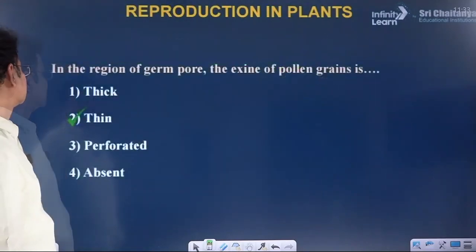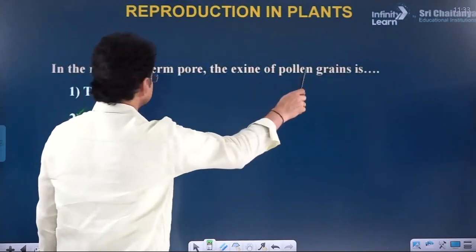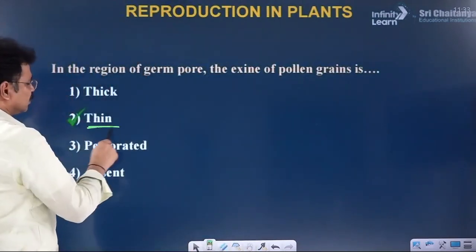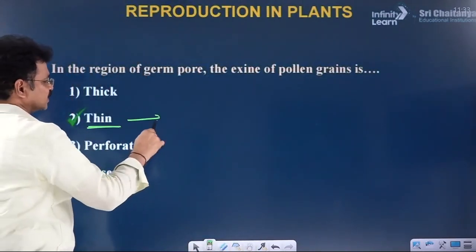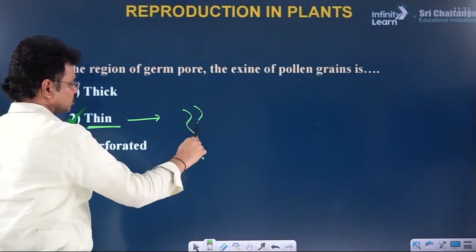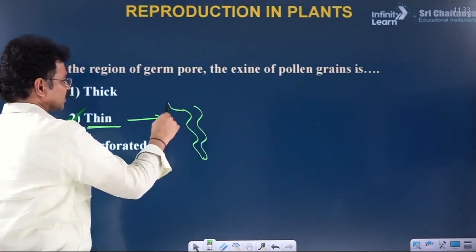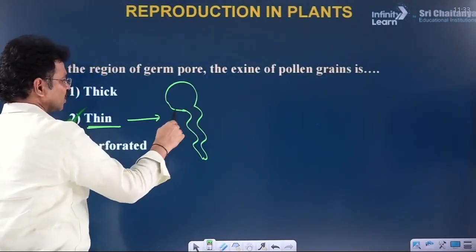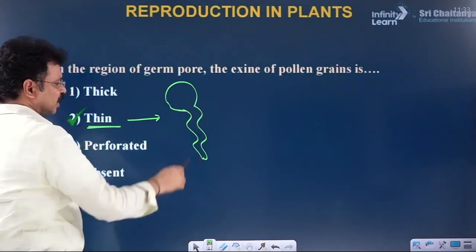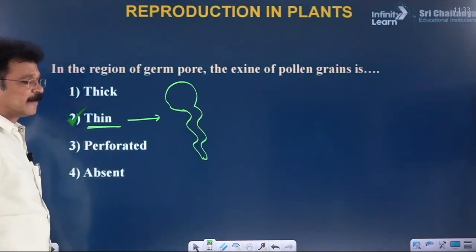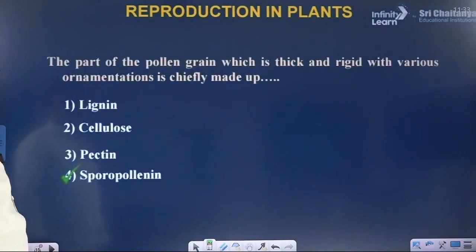Answer these questions. In the region of the germ pore, the exine of the pollen grain is a thin area. Only then is the formation of the pollen tube facilitated. If the germ pore is absent, the pollen grain is unable to germinate, unable to produce a pollen tube. Next question.